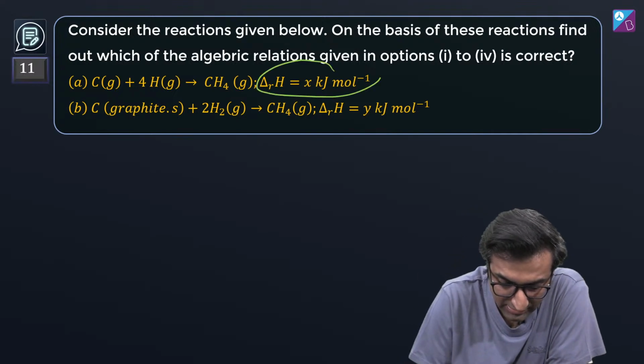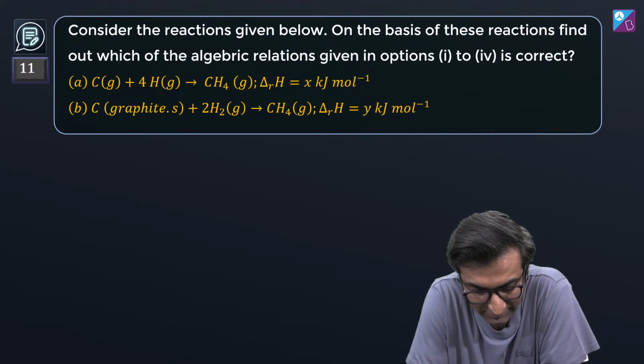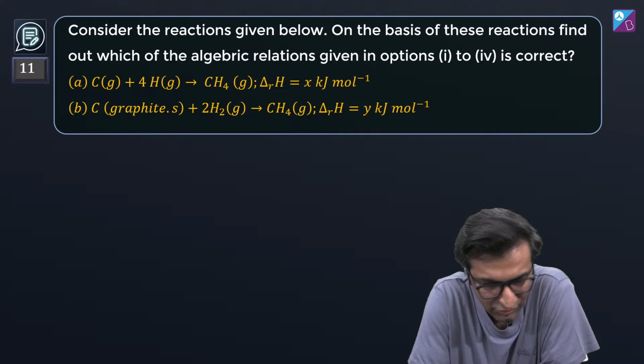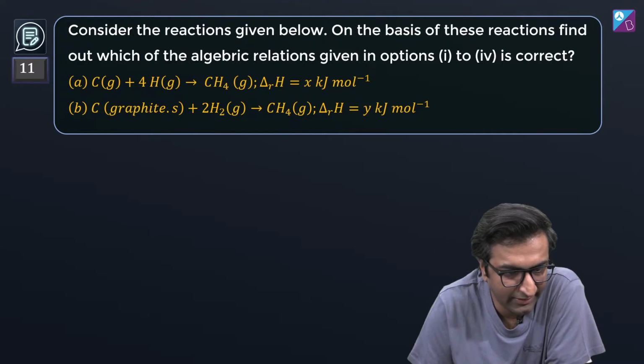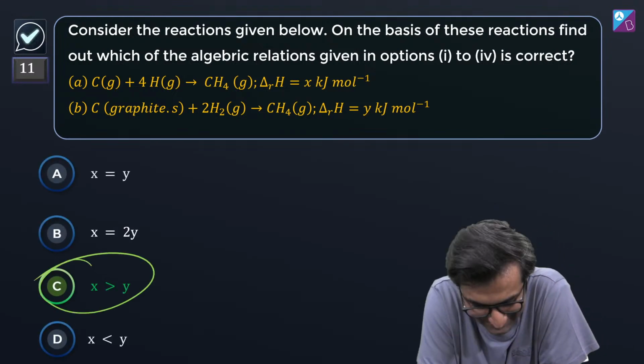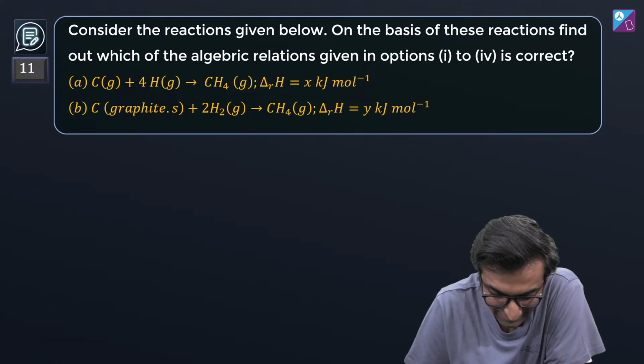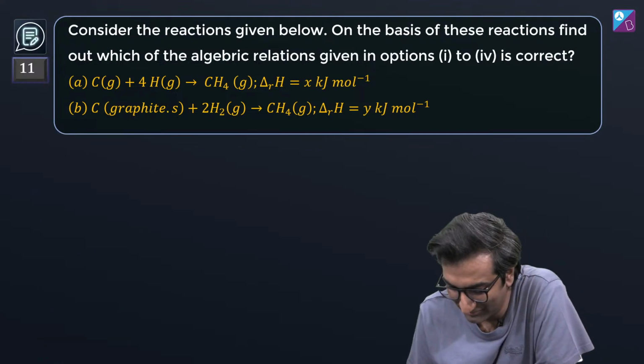So, with that in mind, what happens now? देखो, delta H is given in X kilojoule per mole. Now, the problem is Y is greater than X is what you're saying. Okay, Priyanshu. Okay. Correct hai? Okay. All right. Now, this is when things get interesting. This is what NCERT says. NCERT says X is greater than Y. Why is NCERT saying X greater than Y? Oh, Aditya also saying the same thing.